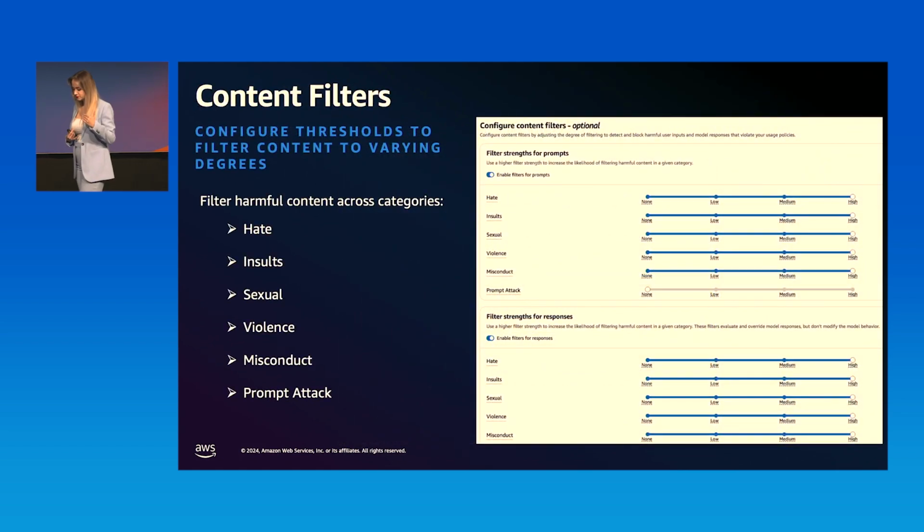Moving on to the second policy type that we have in Guardrails, which is content filters. This is about preventing toxic and harmful content. It comes with different categories, like hate, violence, sexual. You can configure the filter strength for each of these categories. The higher you put the filter strength, the lower the probability that you see this content in your application. So you would have the filter set high in order to be sure. And you can do the filter strength adjustment for both the prompt from the user as well as from the foundation model.